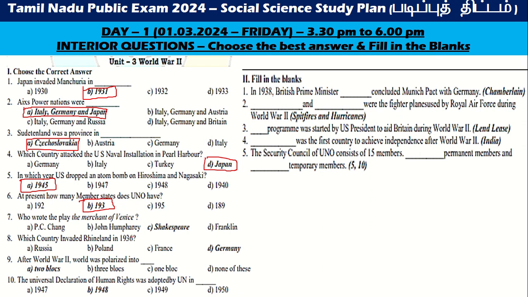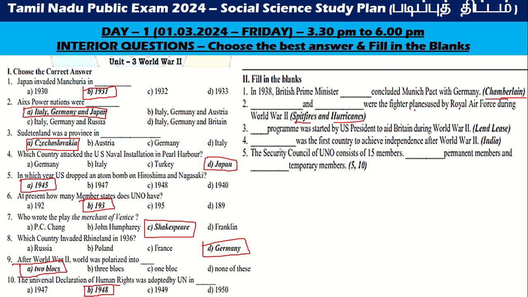193. Who wrote the play The Merchant of Venice? Shakespeare. Which country invaded Rhineland in 1936? Germany. After World War, the world was polarized into two blocks. The Universal Declaration of Human Rights was adopted by the UN in 1948. In 1938, British Prime Minister Chamberlain concluded the Munich Pact with Germany.